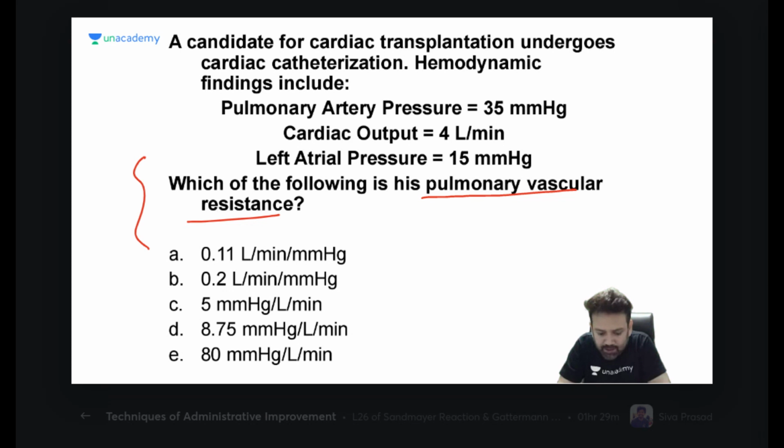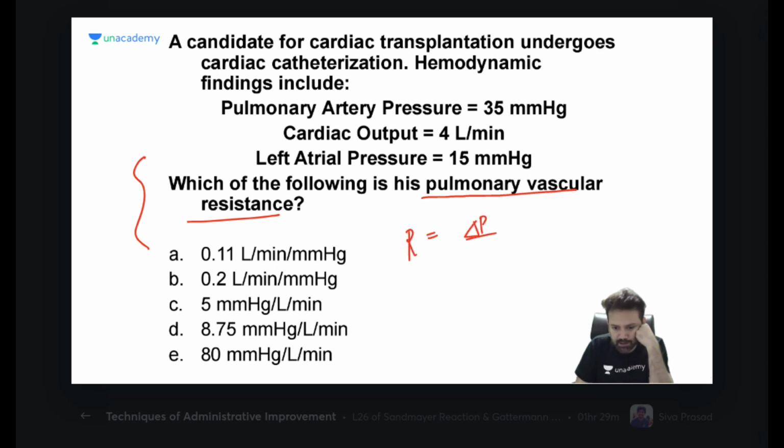Okay, C. How did you calculate it? Pulmonary vascular resistance is equal to what?